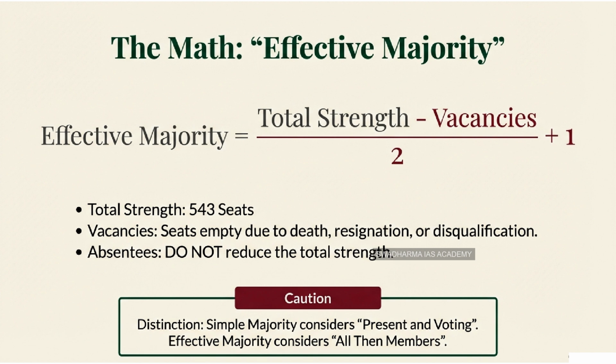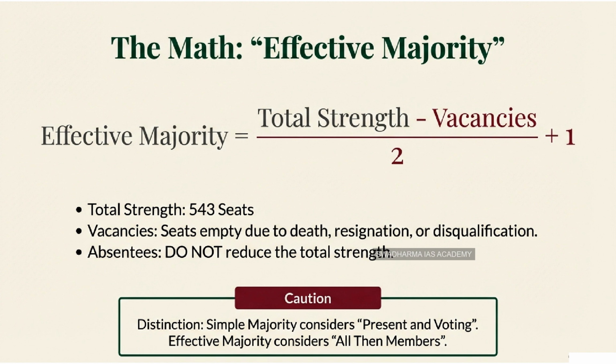Could we walk through the calculation? I find that looking at the actual numbers really helps the concept stick. Can we use the current House as a hypothetical example? Certainly. Let's use the blackboard method here. Just visualize the numbers for the Lok Sabha. First, we start with the total sanctioned strength of the Lok Sabha. At present, that is 543 members.